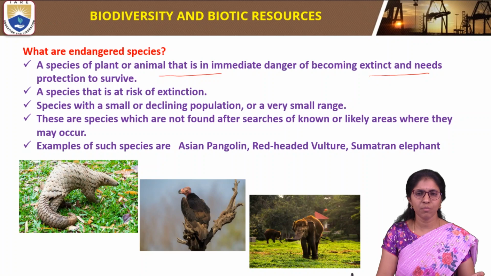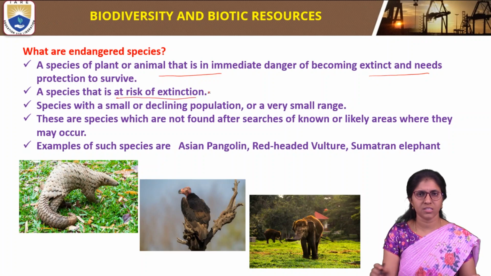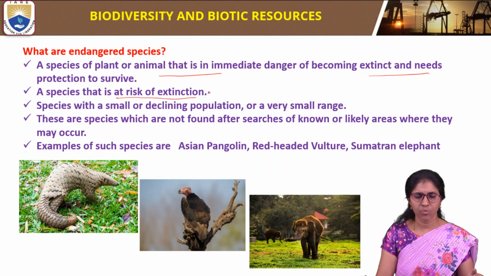These types of species are at risk of extinction.